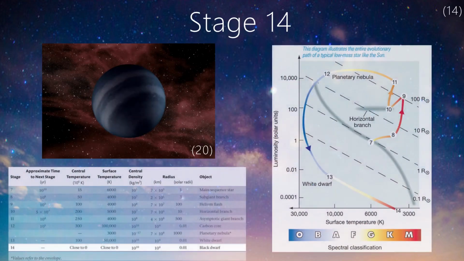As isolated white dwarfs dim over time, however, they become black dwarfs. It is no longer being compressed by gravity due to it still having electron degeneracy, as well as it being very dense. It remains as a cold and dense dead star.